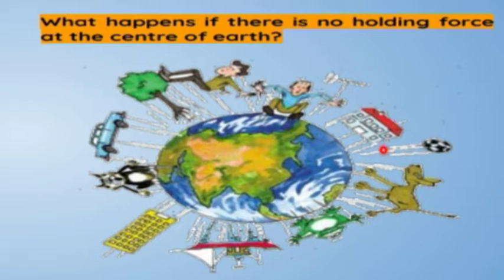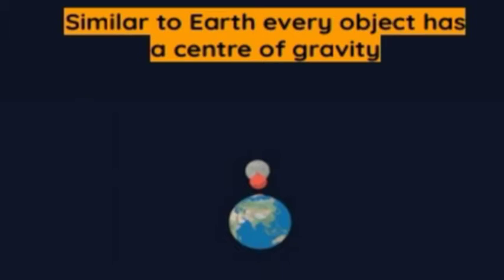You can imagine, right? Everything must have blown in air. Everything must be in air. Nothing should be in a stable position, like we are standing on the earth. Like that, nothing should be there. You can imagine and see this picture here, right? Houses should be in air. People should be in air. That is very unimaginable. Similar to Earth, every object has a center of gravity.